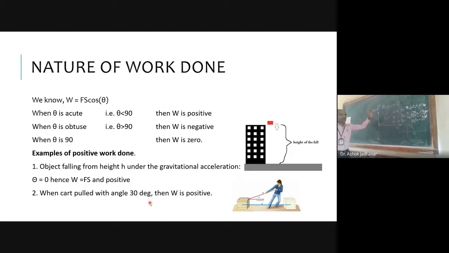Did you get it? What are the three possibilities of the work done? We have positive work, we have negative work, we have 0 work. And these values depend upon the direction of force and displacement. If I consider this theta is greater than 90, this means that your force should be in this direction.